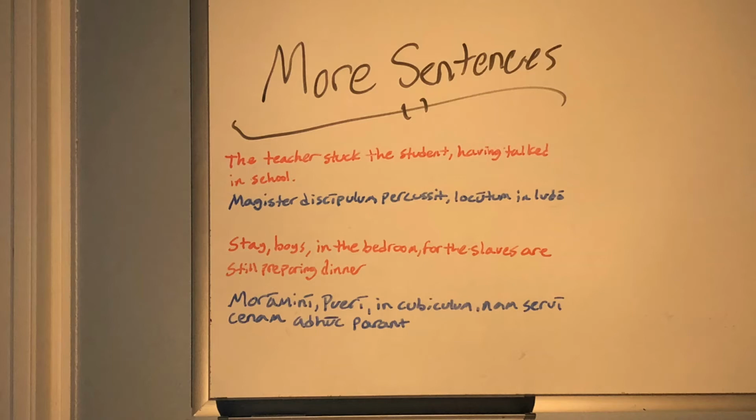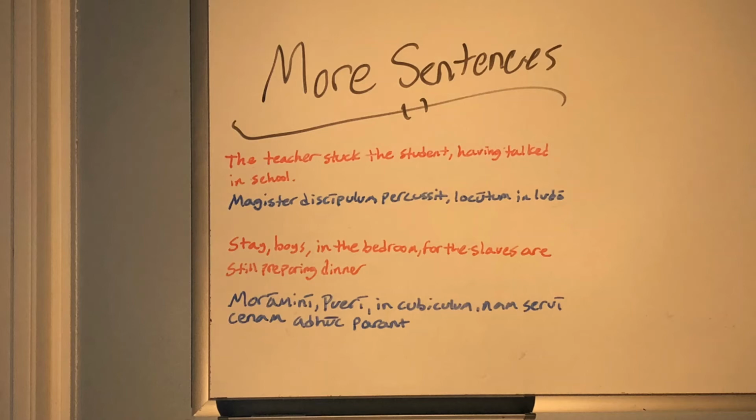For the second sentence, stay, boys, in the bedroom, for the slaves are still preparing dinner. That would be translated into Latin as "moramini pueri in cubiculo, nam servi cenam adhuc parant." If we remember, we form the plural imperative by just using the second person plural ending, which is the -mini. Since moror is a first conjugation deponent verb, we just add the -amini ending, so moramini would be the imperative here.